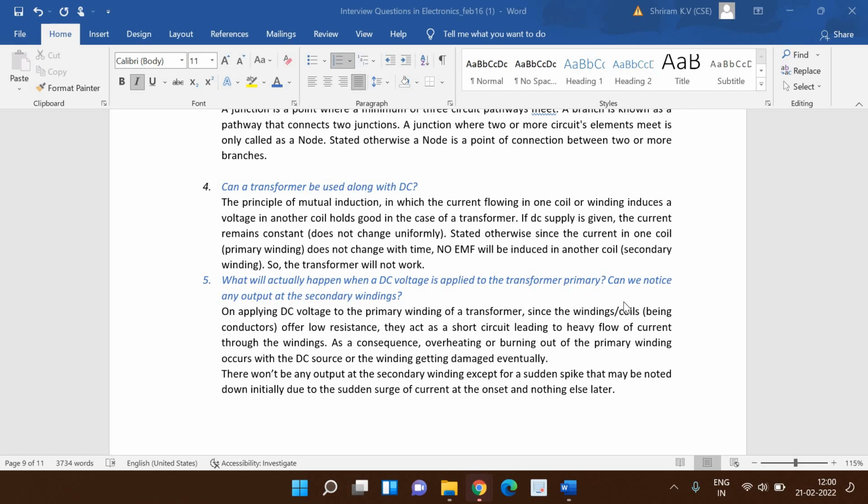There won't be any output in the secondary winding except for a sudden spike that may be noted initially due to the sudden surge of the current at the onset, and nothing else later. So this is not a right approach, and this will actually cause damage to the winding, is the point we need to understand.